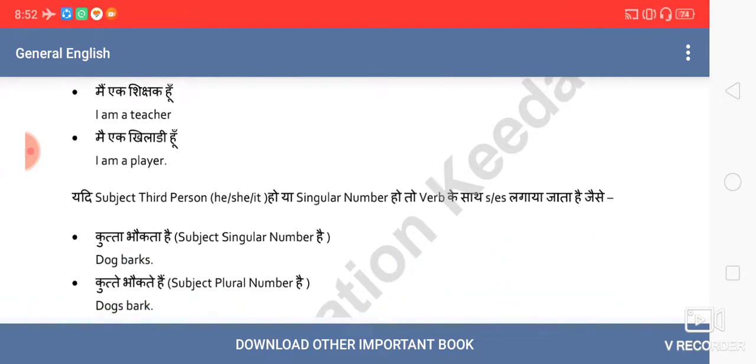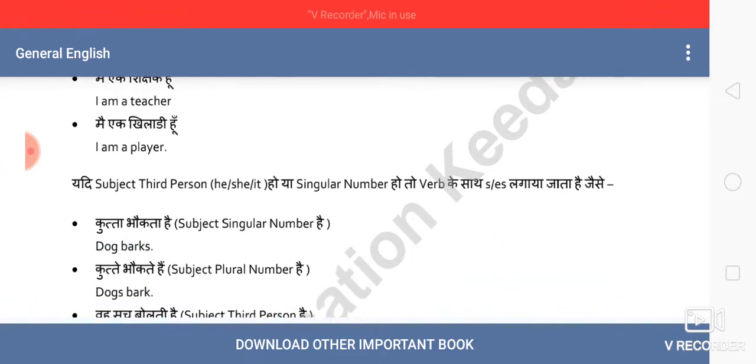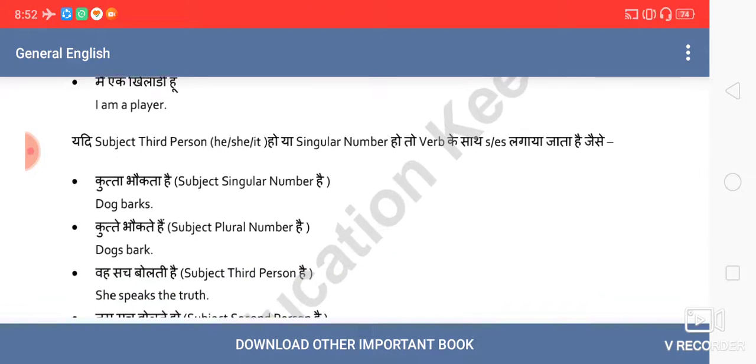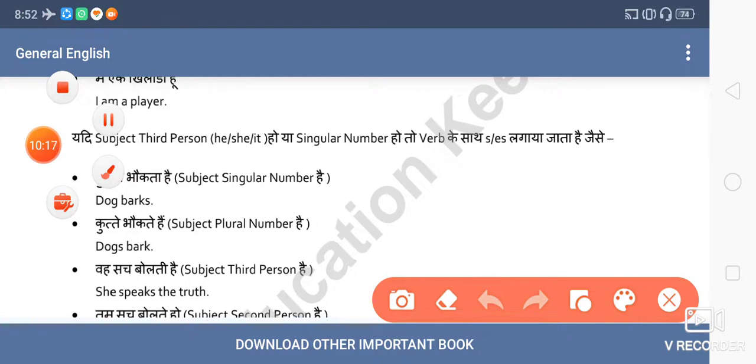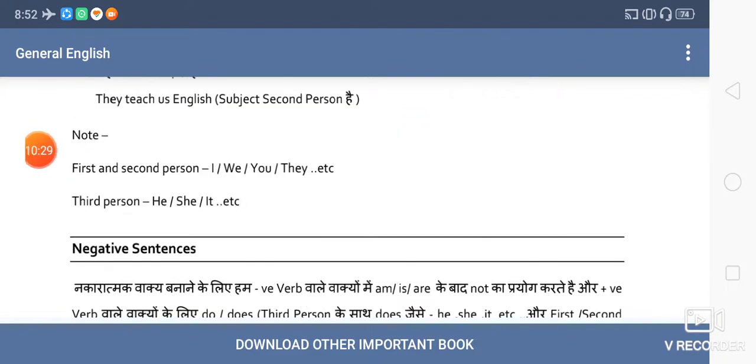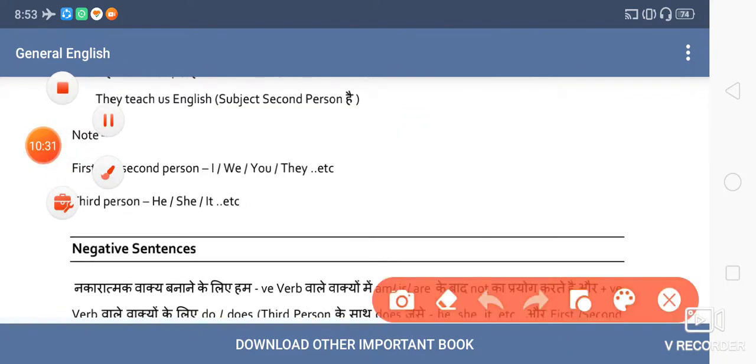Now, in the cases where we are using a main verb and S or ES, like you see, the subject is dog and we say dog barks. In the second case, you can see dogs, the subject is plural. Here the subject is singular, we used S. In the second case, the subject is plural, dogs, and we are not using barks, we are using bark. So your confusion is now clear.